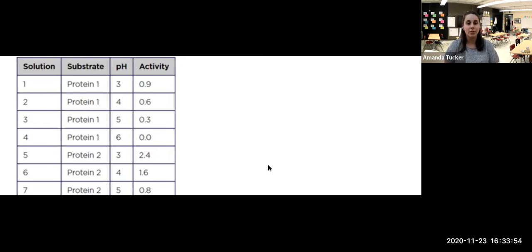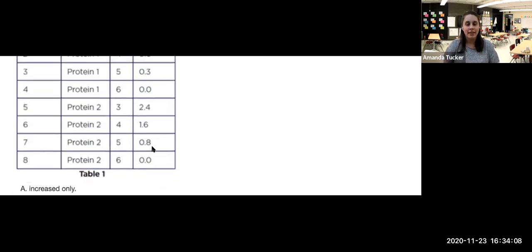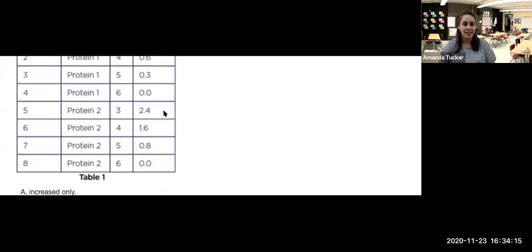So I'm looking at the substrate for protein 1, and I'm trying to look at the activity. When the pH was a high number like 6, the activity was 0. When it was a 5, it was 0.3. When it was a 4, it was 0.6, and when it was a 3, it was 0.9. And then I can also look at substrate 2 or protein number 2. Again, the numbers increased for the activity.